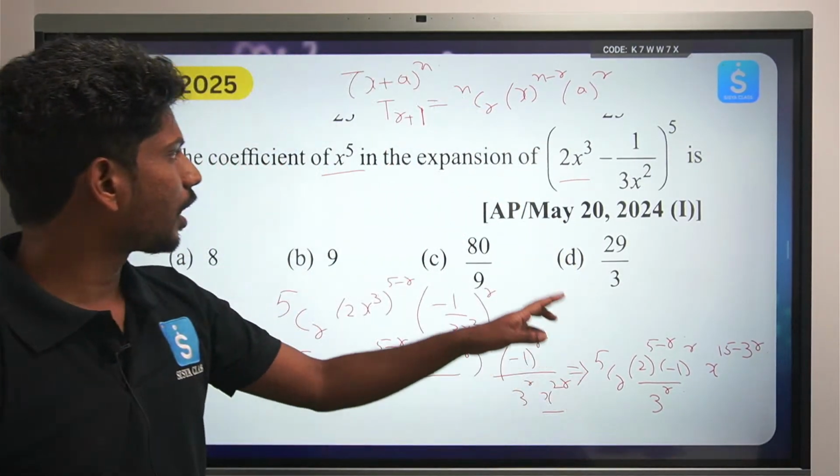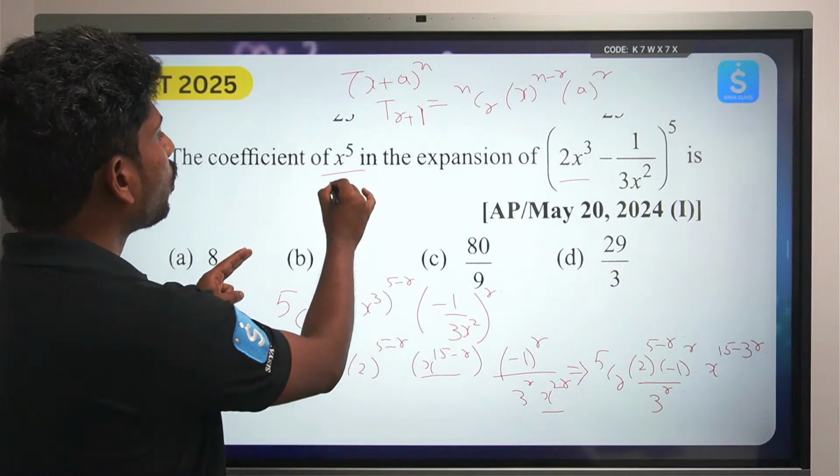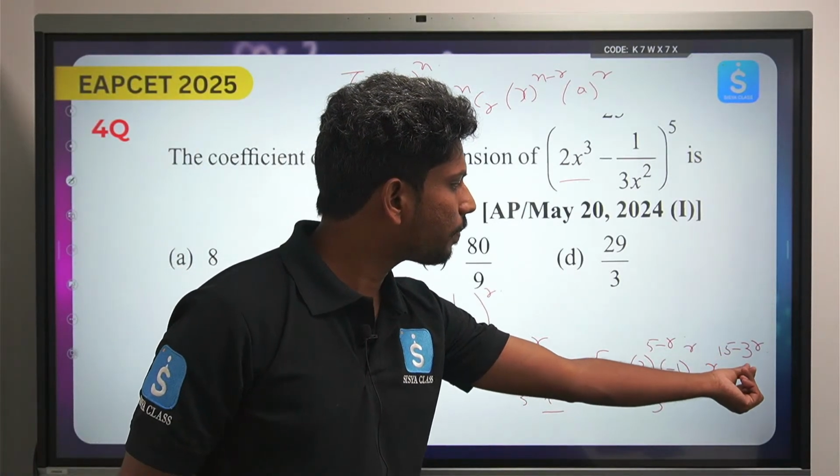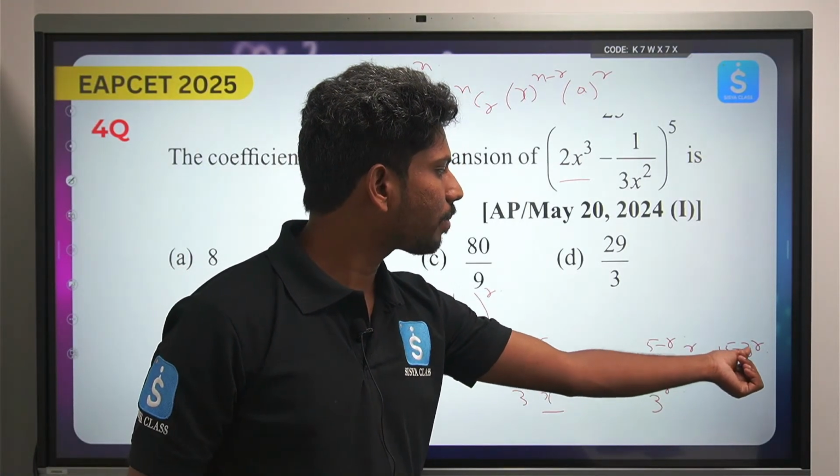ఇప్పుడు స్టెప్ వెరీ ఈజీ. ఇప్పుడు చూడండి, when can we have the coefficient x power 5? x power 5 ఎప్పుడు వస్తుంది, at what time x power 15 minus 3r?